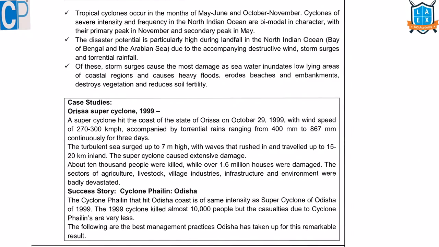Next, case studies. Here we have this case study of the Odisha super cyclone. In the year 1999, a severe cyclonic storm hit Odisha. Thousands of people died, huge scale destruction. But Cyclone Vayu, same intensity cyclone, hit Odisha coast, but this time Odisha was better prepared in terms of rescue, in terms of better evacuation, in terms of better awareness among the people.